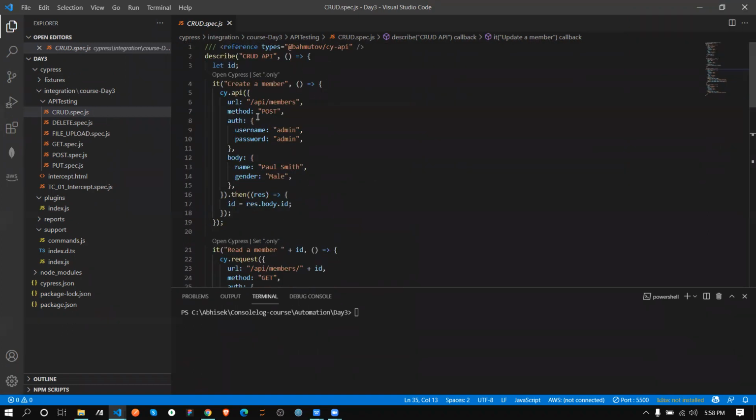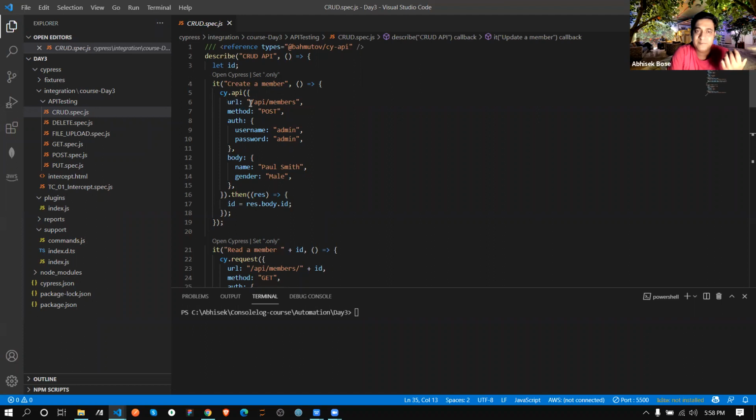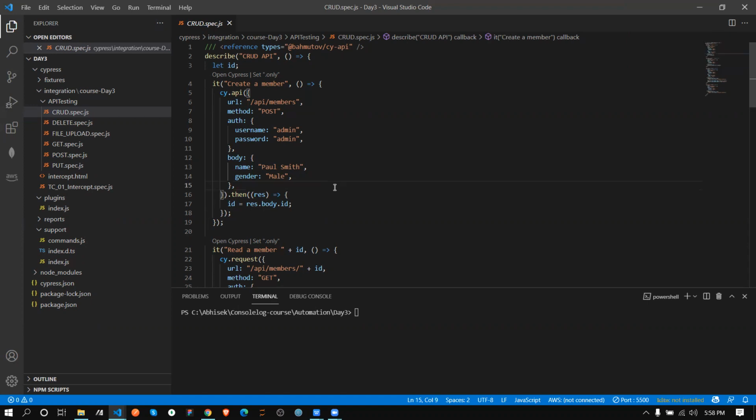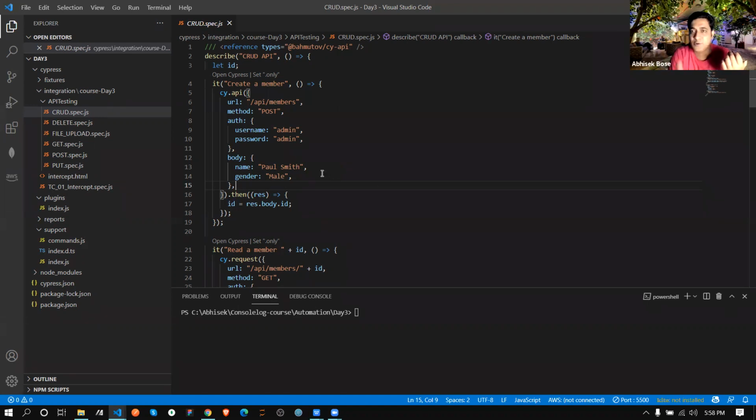Now the same thing only: you are calling this URL. The method is POST. Auth means admin and admin you are passing. The body you are passing has the name, and the gender is male, and in return it is returning this body. But what is the ID? You have given the base URL somewhere else? This is not the base URL, I think. No, this is just a code. I am not calling anywhere. Okay, just a sample code.